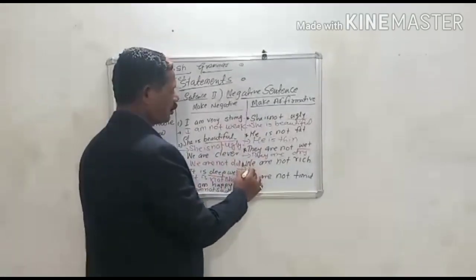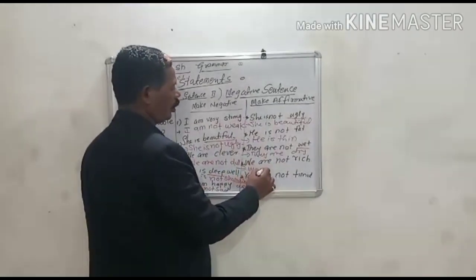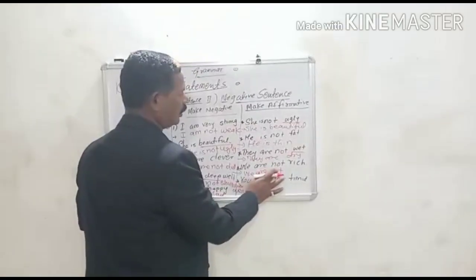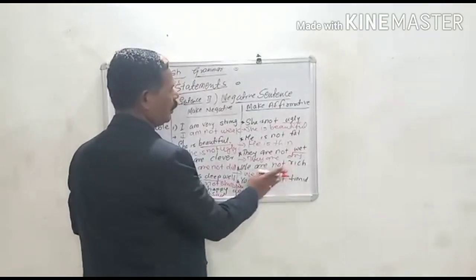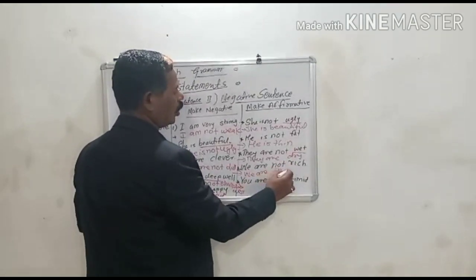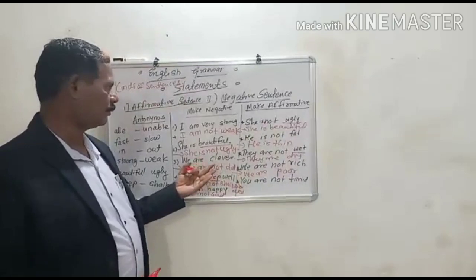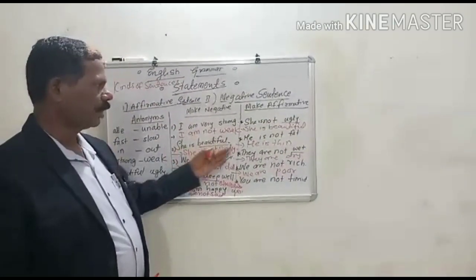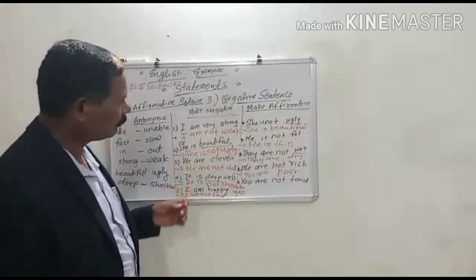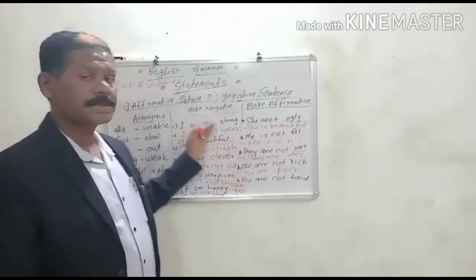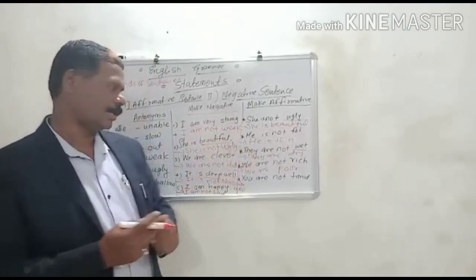We are not rich. What is the opposite word of rich? We are poor. Make affirmative, make negative. The sentence is given negative, we are making affirmative. Sentence is given affirmative, we are making negative.